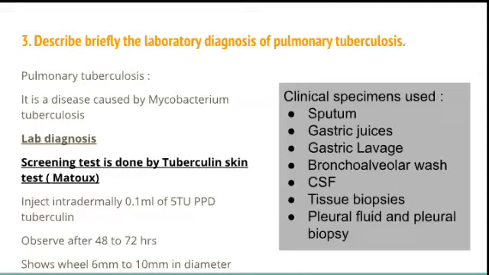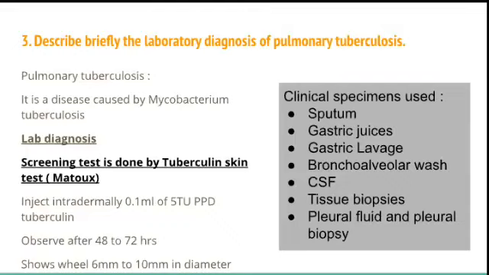What is pulmonary tuberculosis? It is a disease caused by Mycobacterium tuberculosis. As it is microbiology, we should mention what organism causes tuberculosis. And then we can write what are the clinical specimens used in laboratory diagnosis. What are the specimens we use for this test? So we can use sputum, gastric juices, gastric lavage, bronchoalveolar wash, CSF fluid, tissue biopsies, pleural fluid or pleural biopsy.